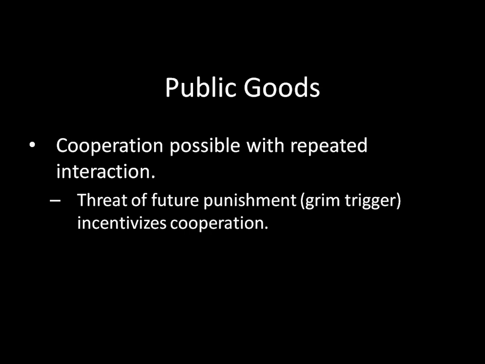In a grim trigger strategy, we start out by cooperating, and there's this threat of punishment in the future: if any one of us slips up and takes a non-cooperative action today, then for the rest of time, we're both going to be taking the non-cooperative action. As a result, this threat of turning from this good outcome continuously to this bad outcome continuously incentivizes cooperation today, and in turn, we get cooperation throughout the interaction into the future. So that's good. We know that cooperation can happen even when there's individual incentive to cheat on cooperation. As long as the time horizon is long enough, then we're going to want to stay in this cooperative action.